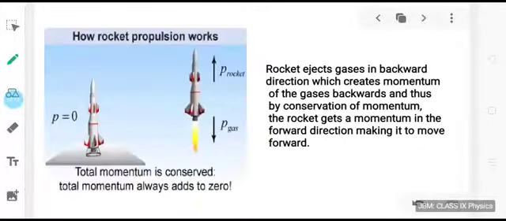The same principle can be applied in rocket propulsion. The rocket ejects gases in the backward direction, which creates momentum of the gases backward, and thus by conservation of momentum the rocket gets a momentum in the forward direction, making it move forward.